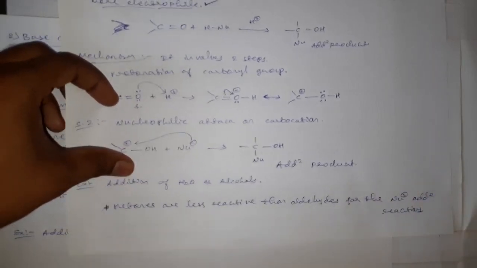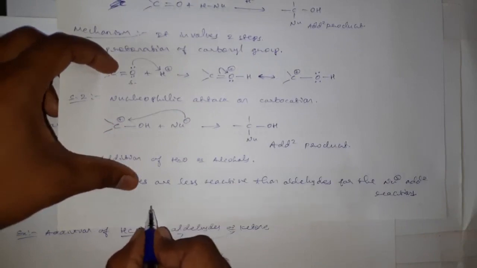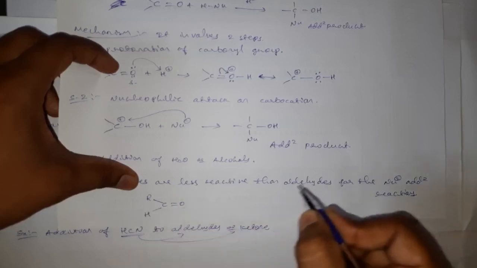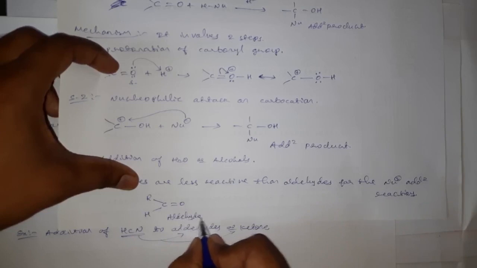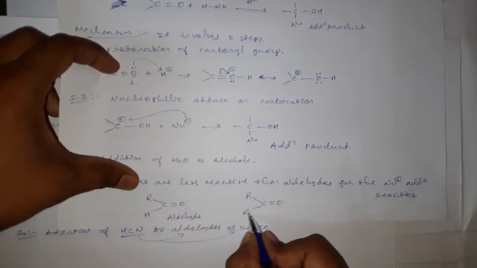Why? The only reason is that we know the general formula for aldehyde is R C double bond O H, and for ketone we have R C double bond O R dash.